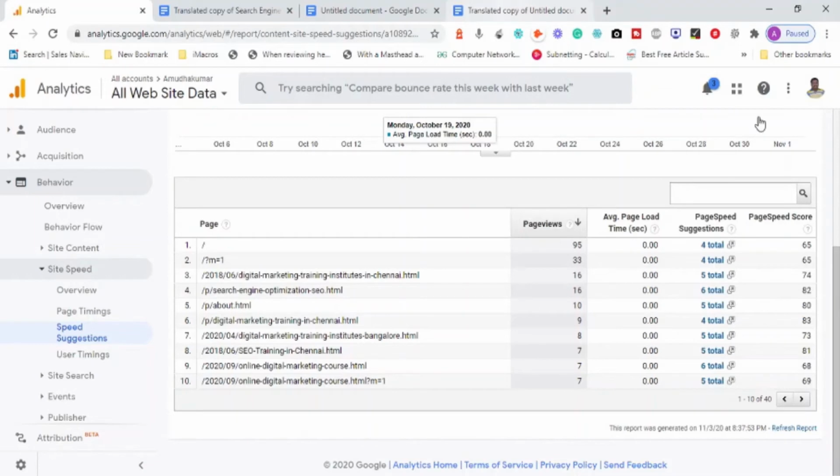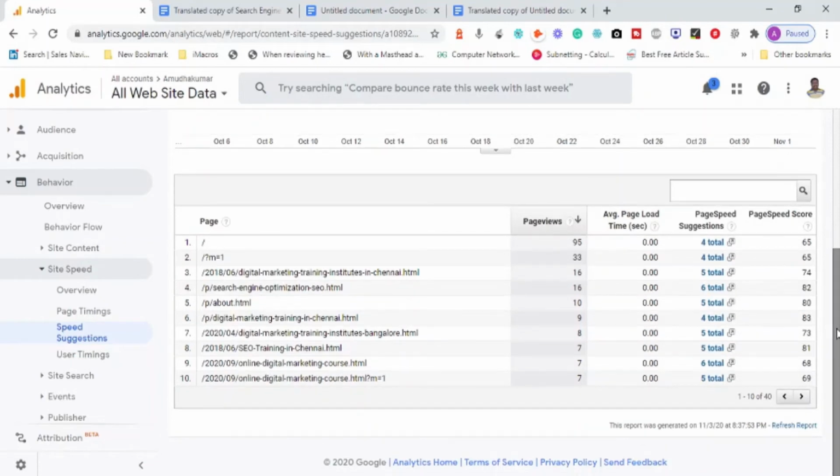So these are the page speed suggestions. What can we tell the developer team? Hey, developer team, you know what? It seems like Google is offering four to five different suggestions. So can you please click on this and improve the page speed loading time? That is what we can say.